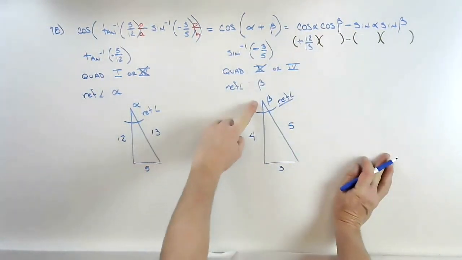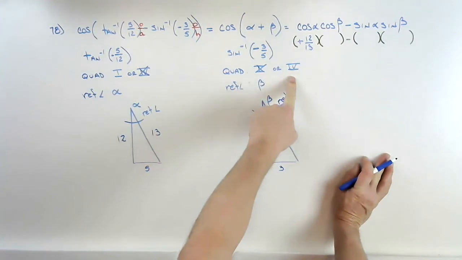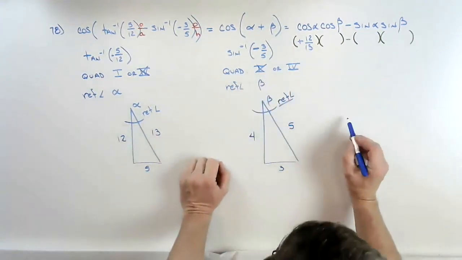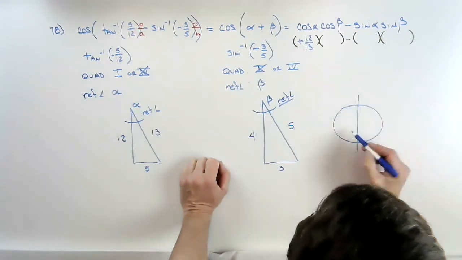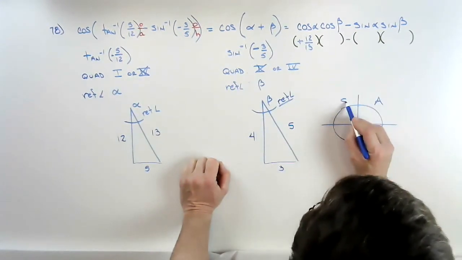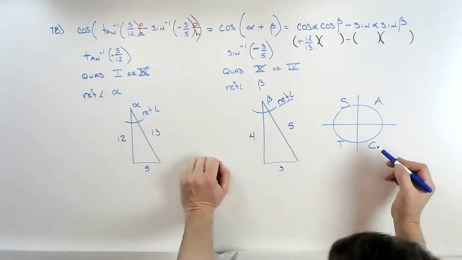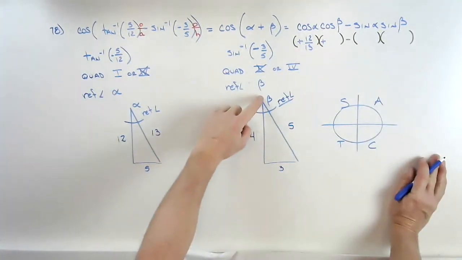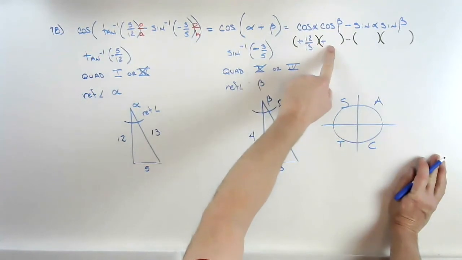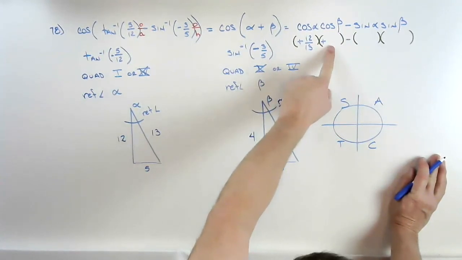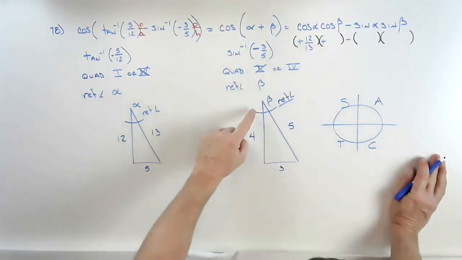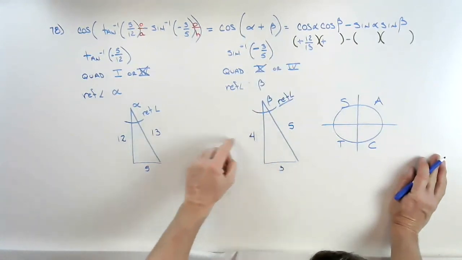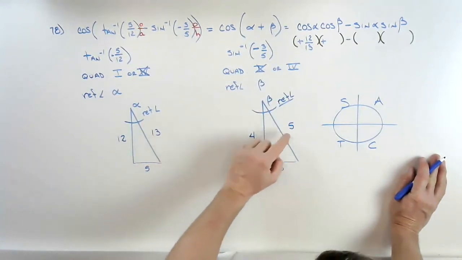Beta is right here. Beta is in quadrant 4. In quadrant 4, cosine is again positive, so I'm going to put a plus. Cosine of beta. So cosine is adjacent over hypotenuse. That's 4 over 5.